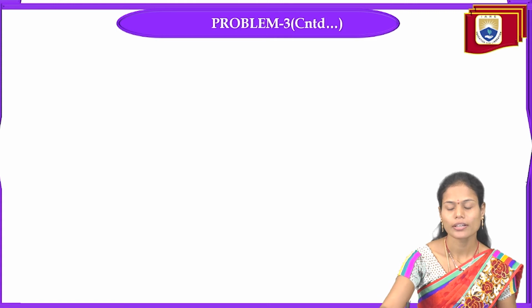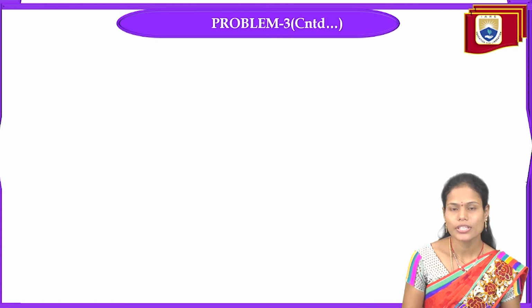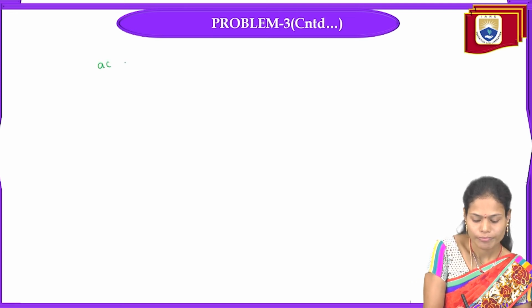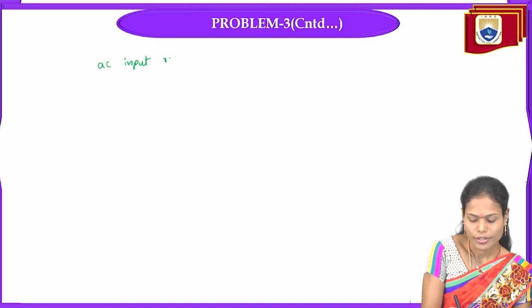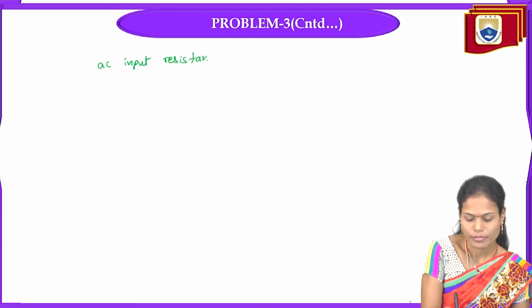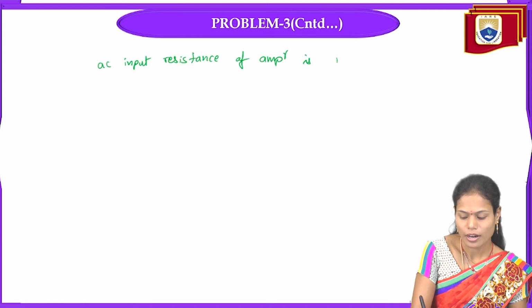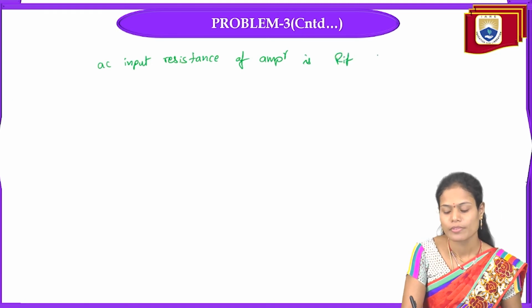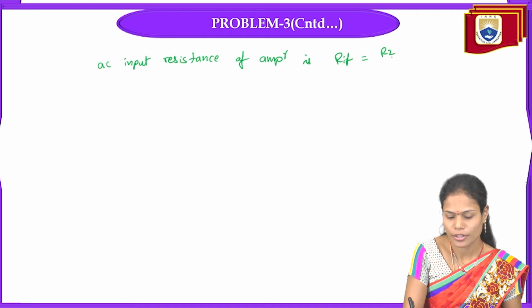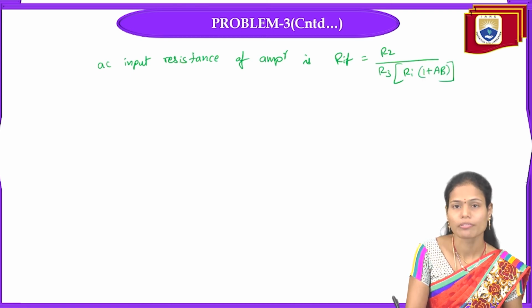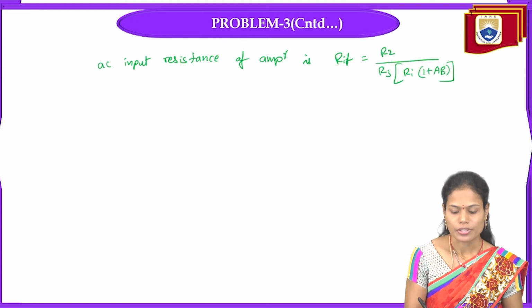From the given data, we can calculate the AC input resistance of the amplifier. The AC input resistance of the amplifier is RIF, which we can write as R2 parallel R3 into Ri(1 plus A beta). This is the formula for the input resistance.